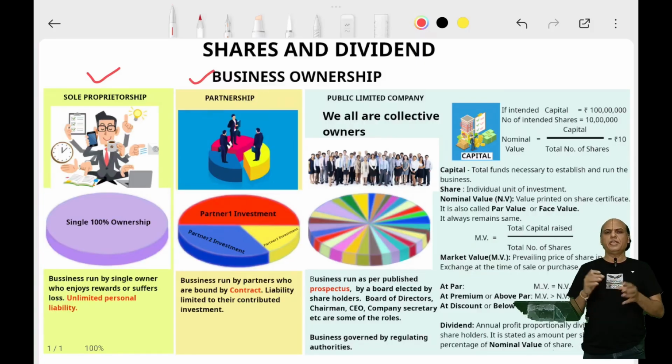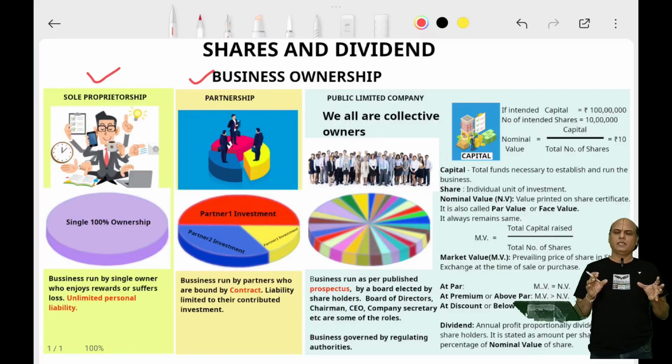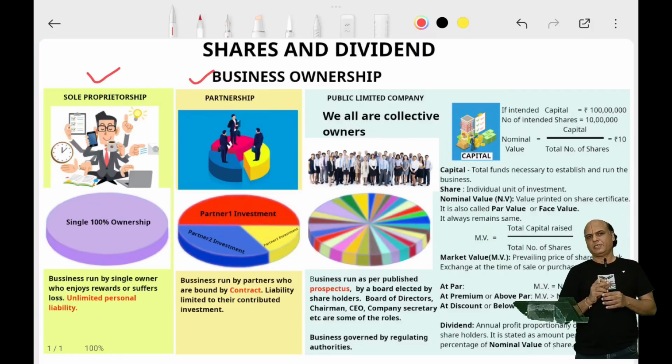They bring to the table their individual expertise and their own investments, and together as partners they run this business.